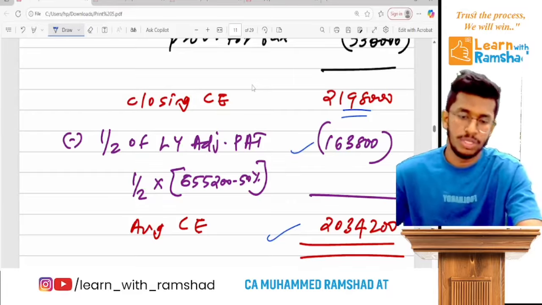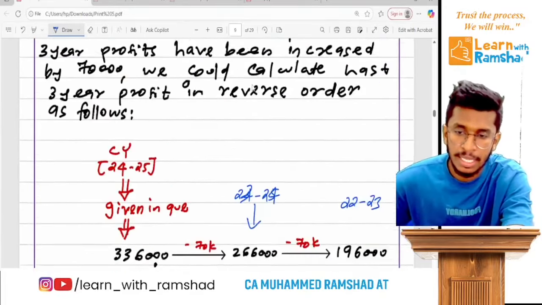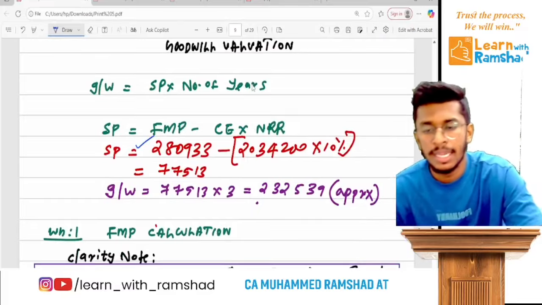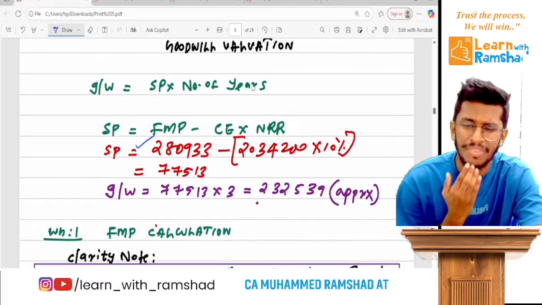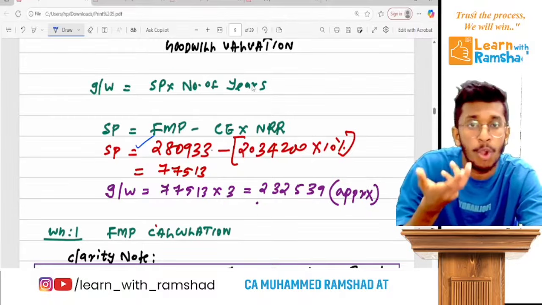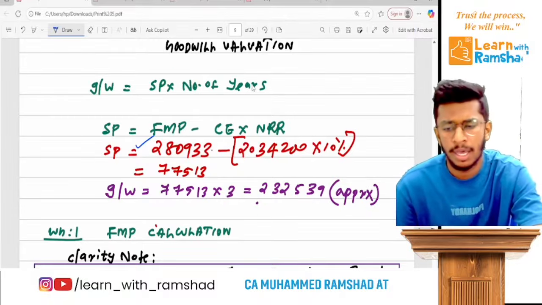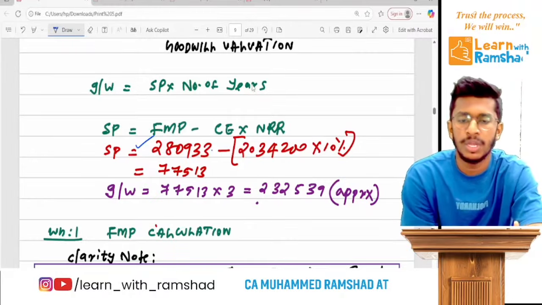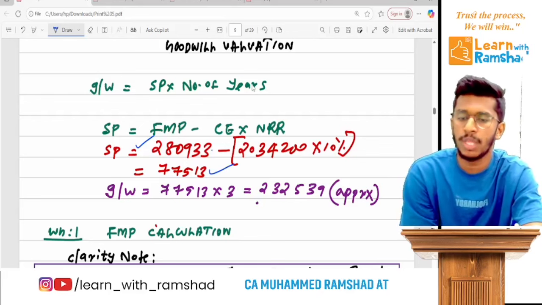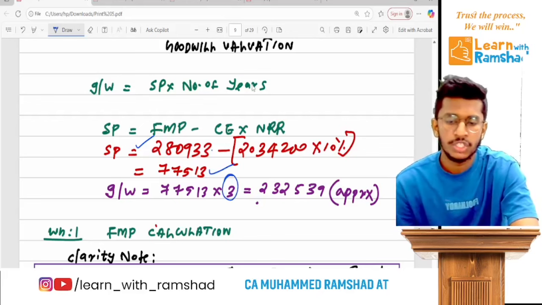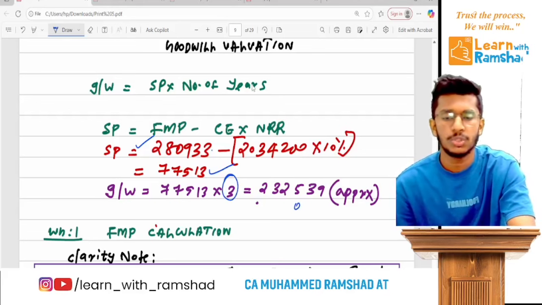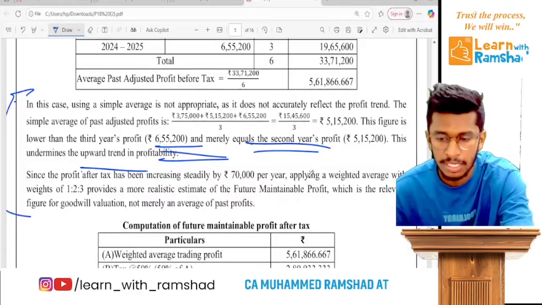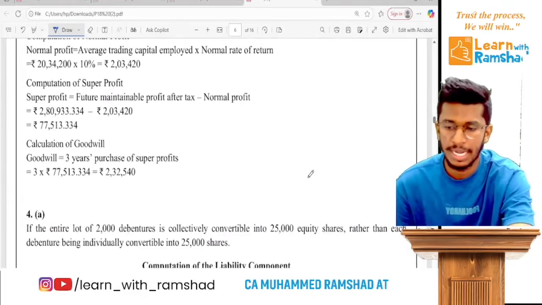Then the average capital employed is this. Then you will get the final goodwill is this. So FMP is this, 280,933. That is approximate. I think there are some decimal points coming. You can round it. Now the capital employed is 20,34,200 into NRR 10%. You will get super profit into number of years. That is a goodwill. So that's an approximate amount, 232,540 you can get. So that's the answer in the ICMAI. So we are done with that question.